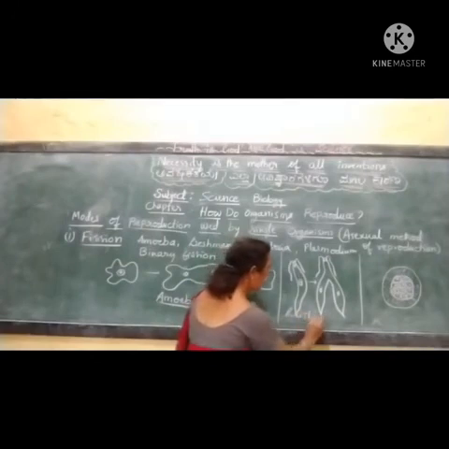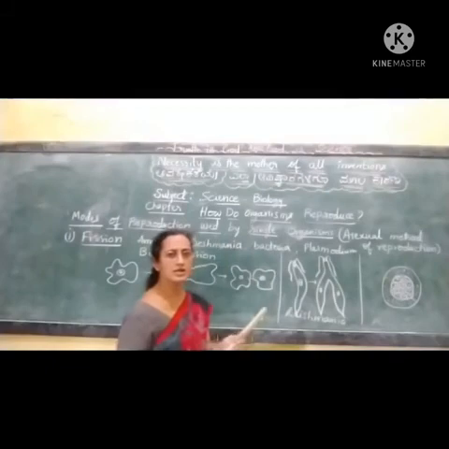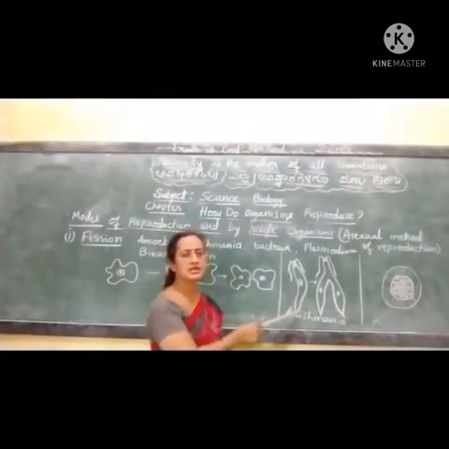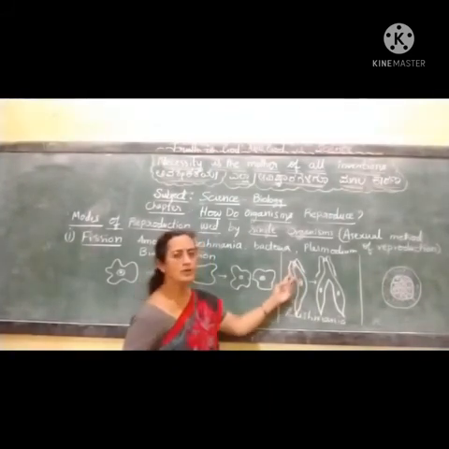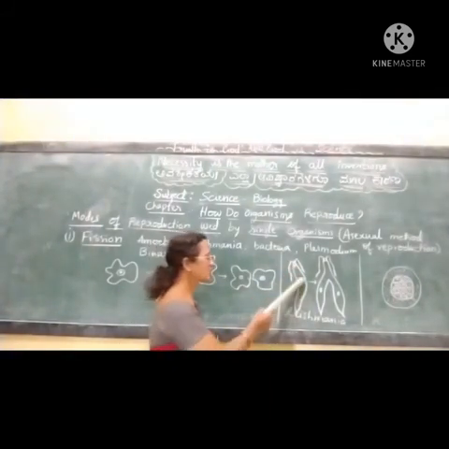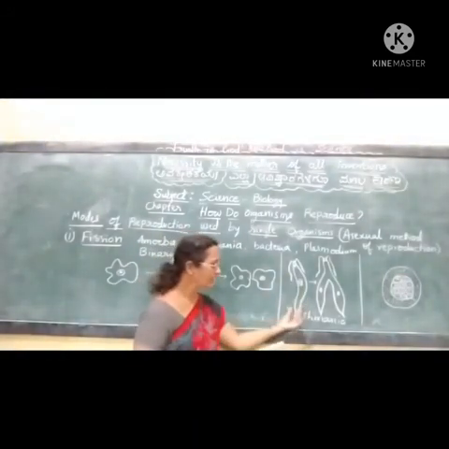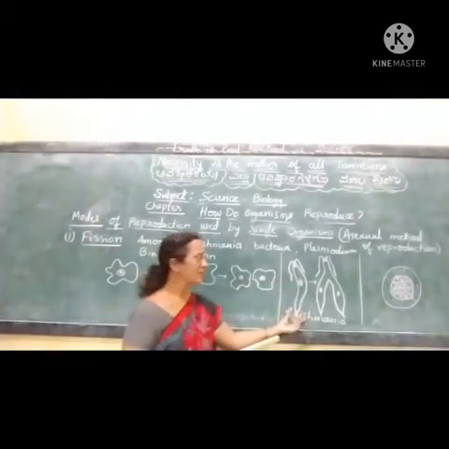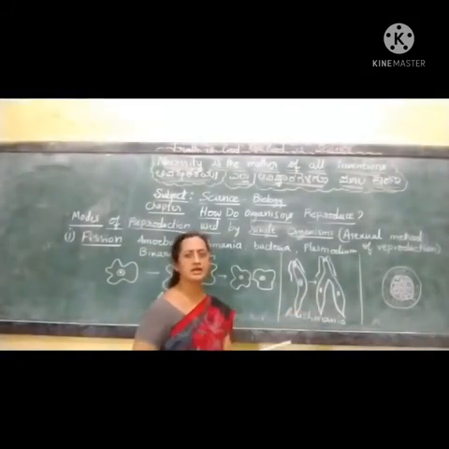Here you are observing an organism, Leishmania, which is an example of a protozoa. You are seeing an elongated structure that is unicellular in nature, with two whip-like structures, and a nucleus. As it has a cylindrical shape, the fission has to take place in a particular direction.